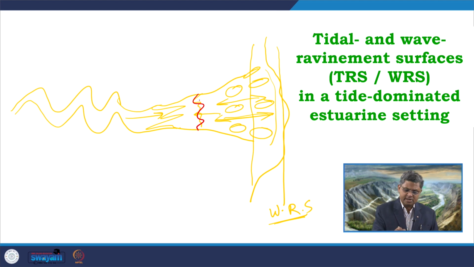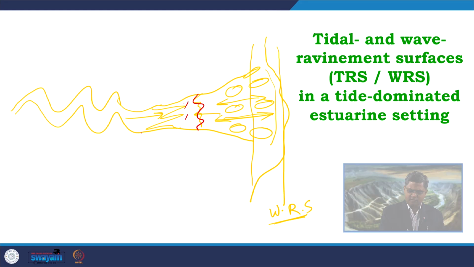So, in this kind of scenario what we will get, this portion which is the central estuary part is actually affected by tidal currents and the river currents. So, what we get over here, we commonly expect formation of multiple channel bars, which are nothing but the manifestation of tidal and fluvial interactions.